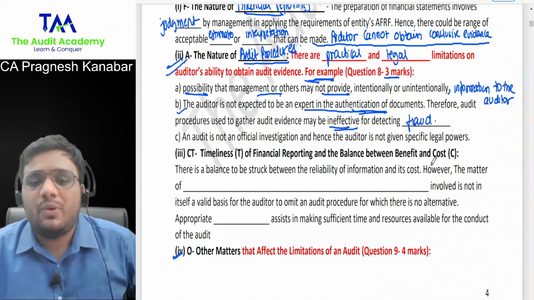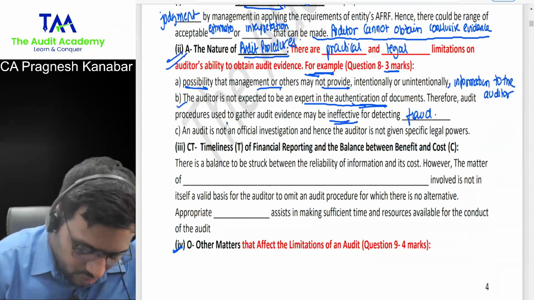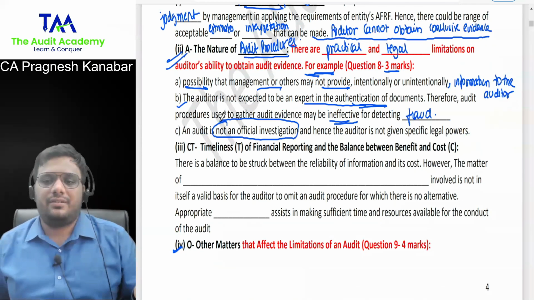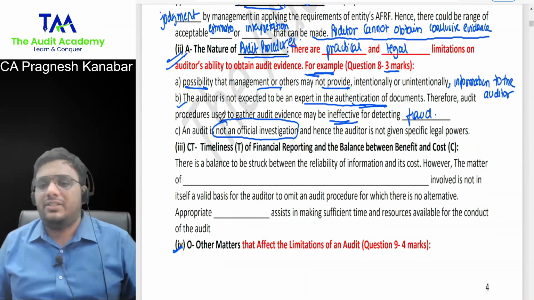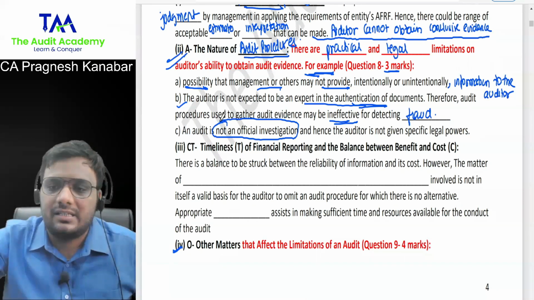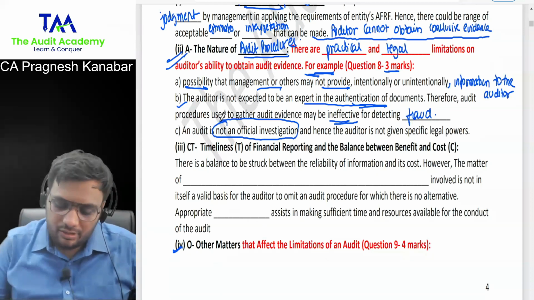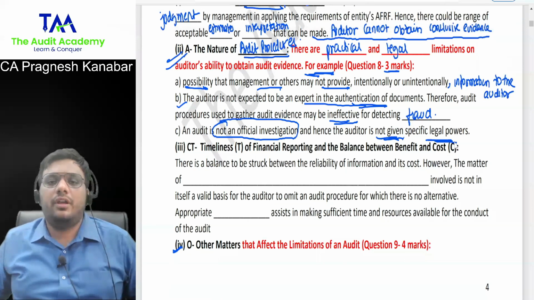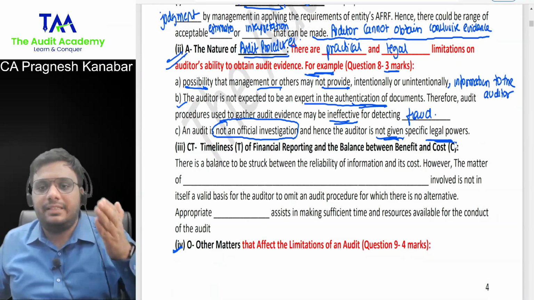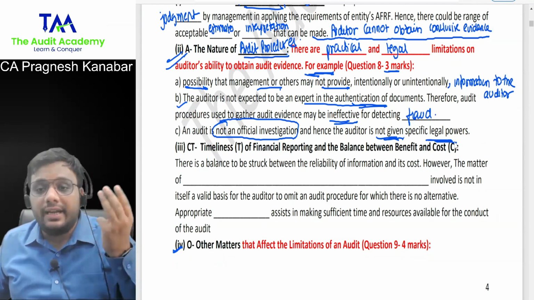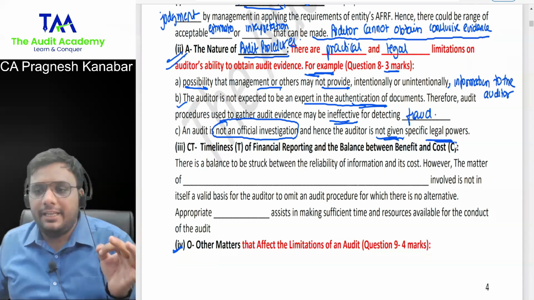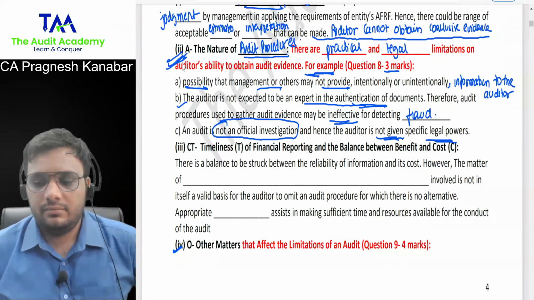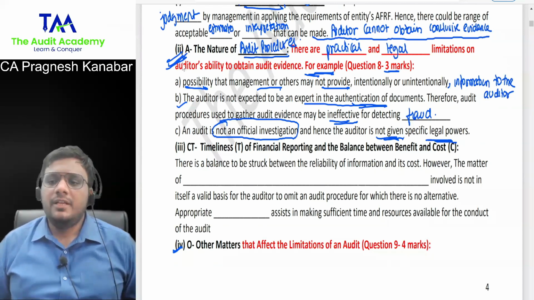That is what they are again explaining, that audit is not an official investigation. We are going there to examine the financial statements and not to catch the collar of the management and ask them about fraud. And hence, the auditor is not given specific legal powers. You will explain these 3 examples so that you get 3 marks. Understood this? I am telling you that they will ask this point separately for 3 marks. Yes, specific legal powers.